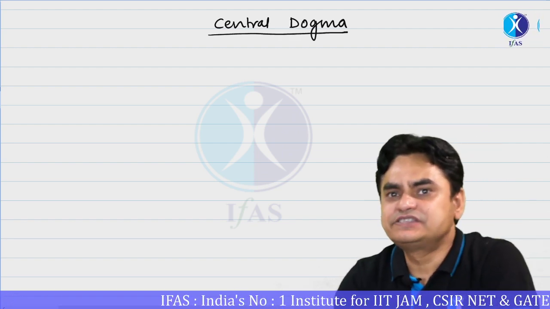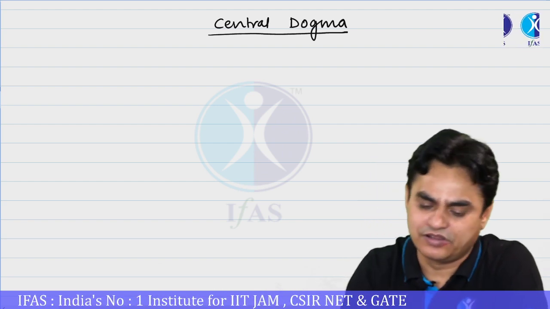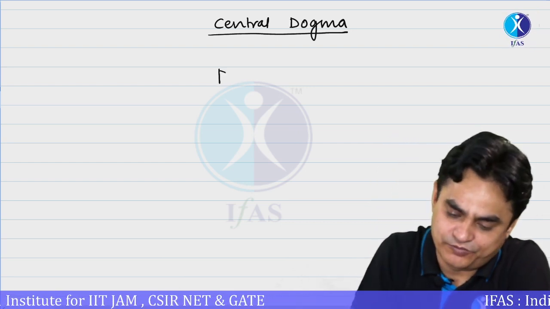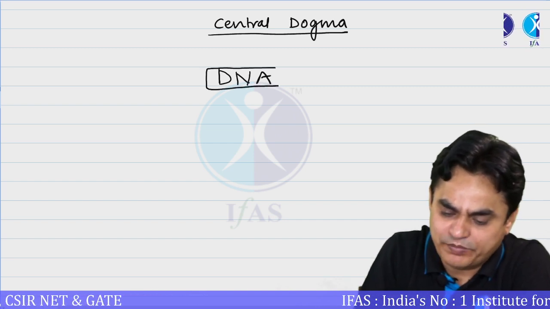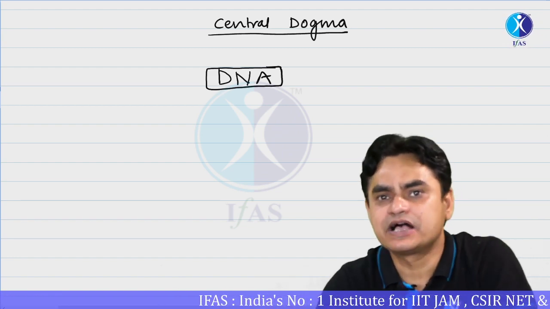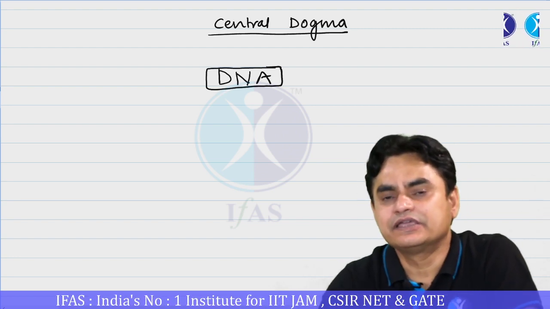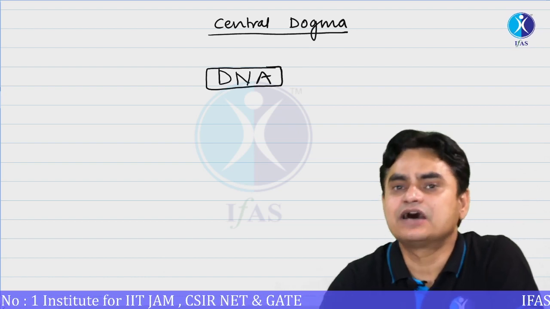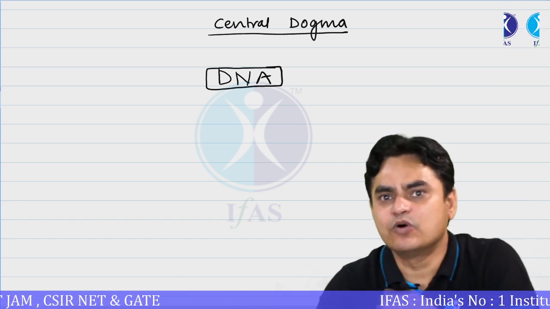According to the concept of central dogma, the central molecule in any kind of cell is a DNA molecule. That is, all the information for functional or even the structural aspect resides in a DNA. In other words, we can say that DNA is a genetic material for most of the organisms. That is the central molecule.